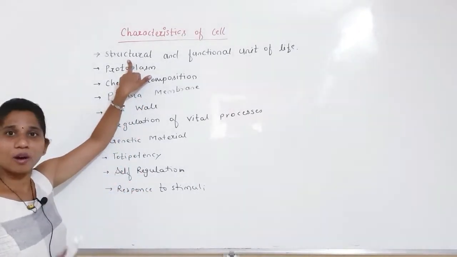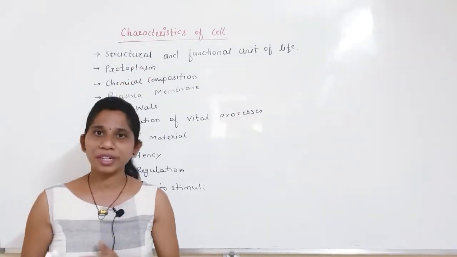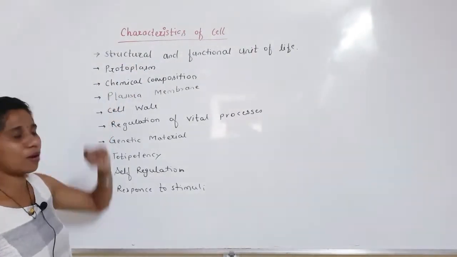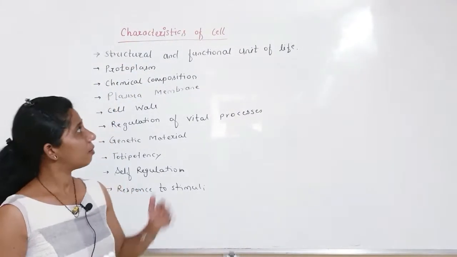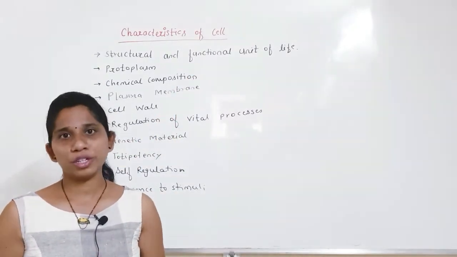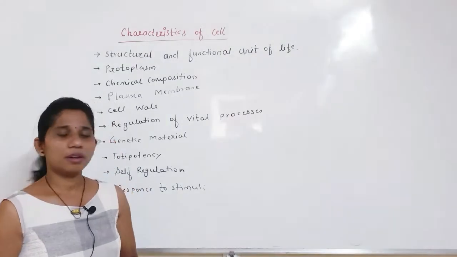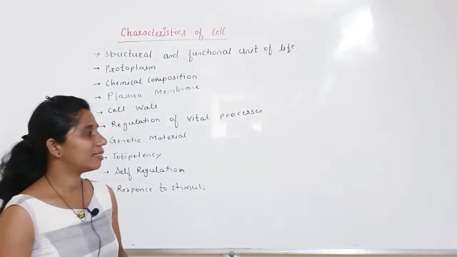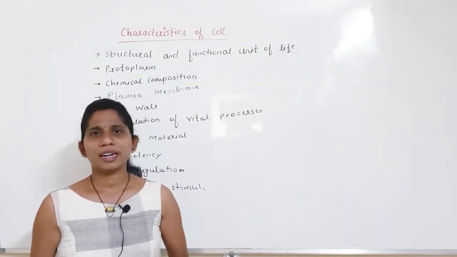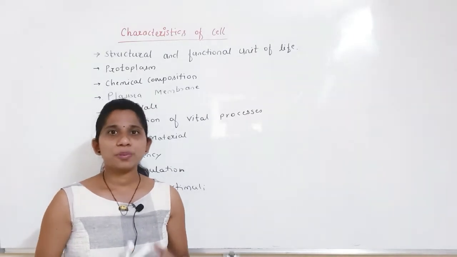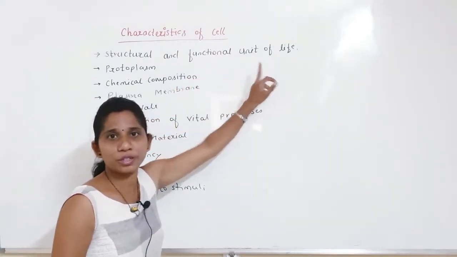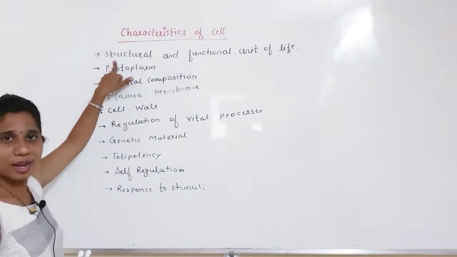Because all organisms, irrespective of primitive or highly advanced, are made up of cells. That's why it is called the structural unit of life. And why is it functional? Because whatever functions our body performs, let's say digestion, respiration, photosynthesis, excretion and many more processes, these processes are taking place in the cell. That's why the cell is called the functional unit of life. So the point is clear, children.